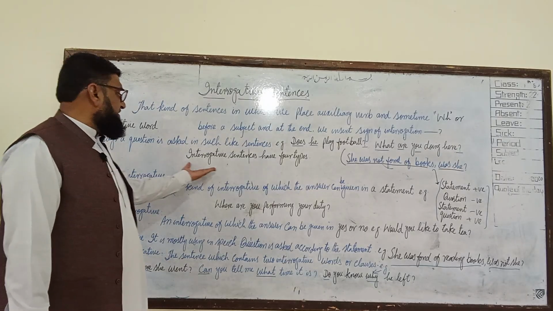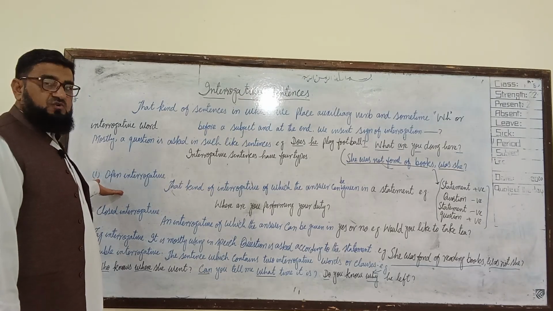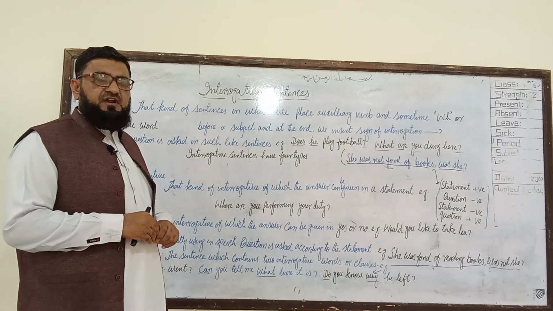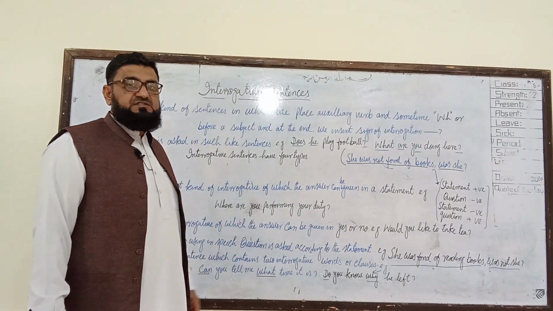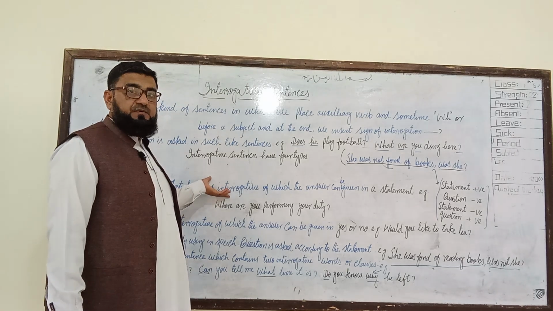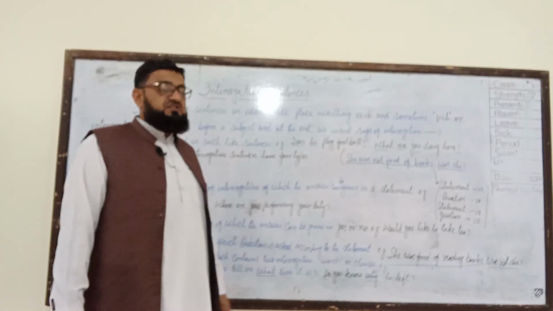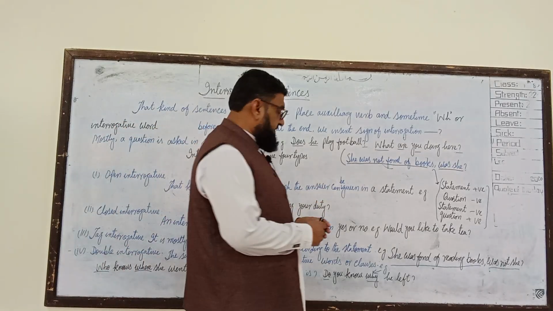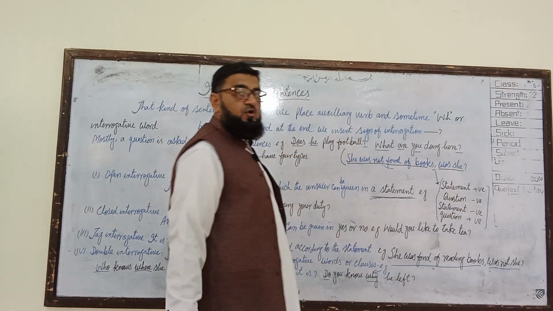So basically interrogative sentences have four types. One is called open interrogative. What is an open interrogative? Keep in mind, an open interrogative is that kind of interrogative whose answer is given in the form of a statement. For example, if you ask this question of three students, they will give you different answers. So the answer will be in the form of a statement, and that we will call open interrogative.